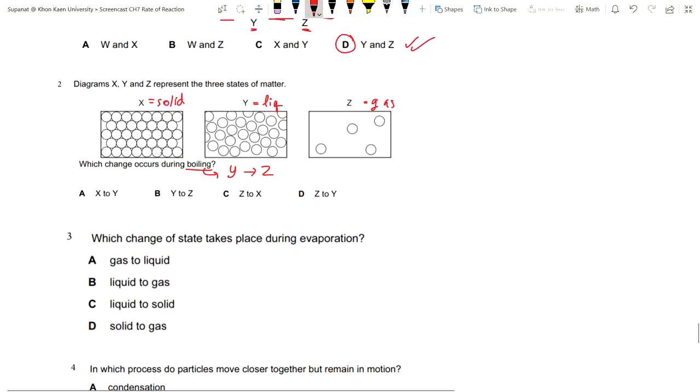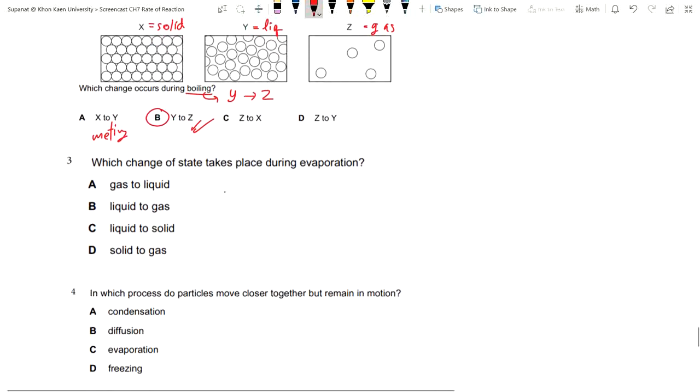So then the correct answer is going to be A, from X to Y, solid to liquid. No, the solid to liquid is melting, right? Here's melting. Y to Z, evaporation, right? Or boiling, right? And Z to X, sublimation. And Z to Y is condensation. So the correct answer is going to be B, Y to Z.